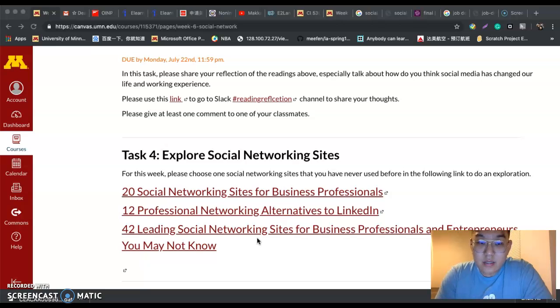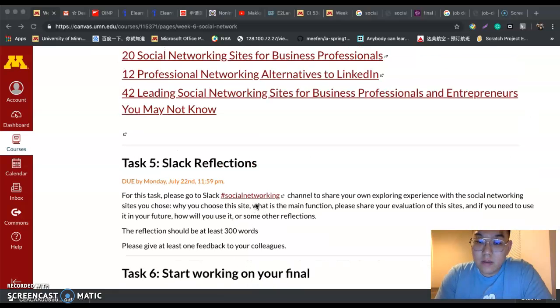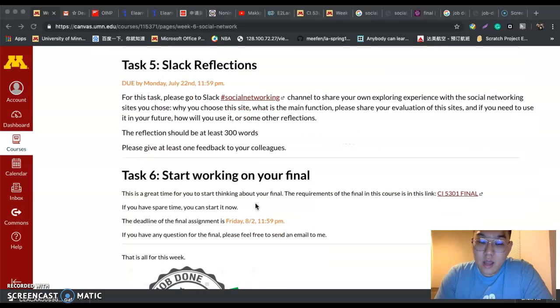The next task is to explore some social networking sites. I provide a lot of links to different social network sites, especially professional social network sites. Please choose one of them to explore, and then share your exploration experience in the Slack social networking channel. There are some guiding questions that you can use to share the reflection. Please remember the reflection should be at least 300 words, and also please give at least 1 feedback to your colleagues.